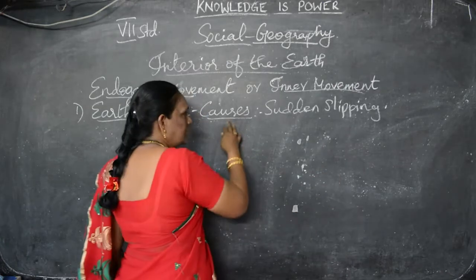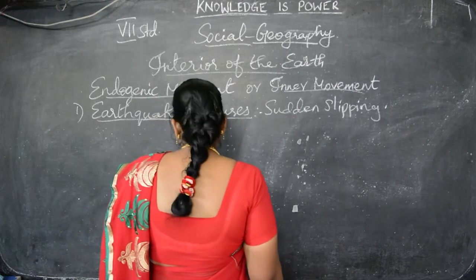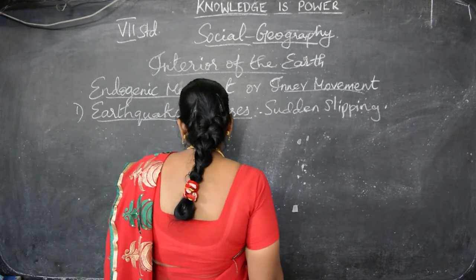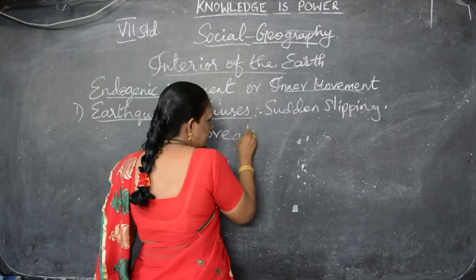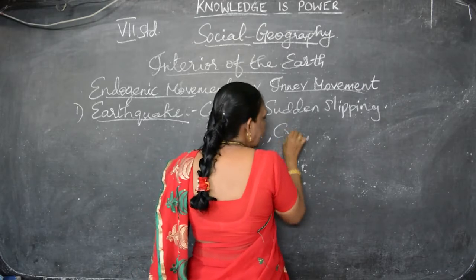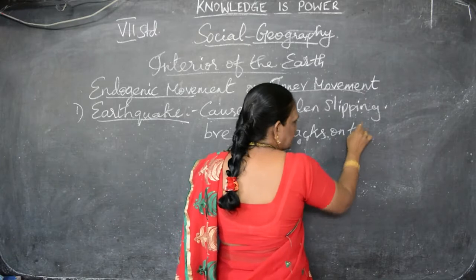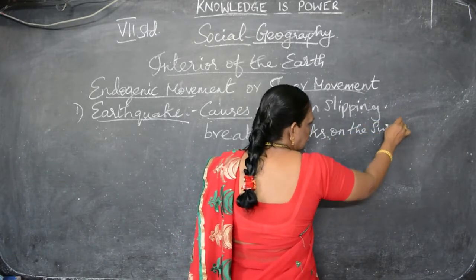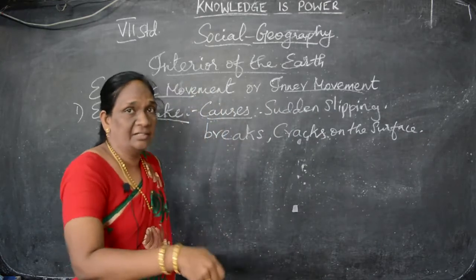Understand? This is one of the causes for the earthquake. Another one is that it produces breaks. It breaks and gives cracks on the surface, inside the earth.